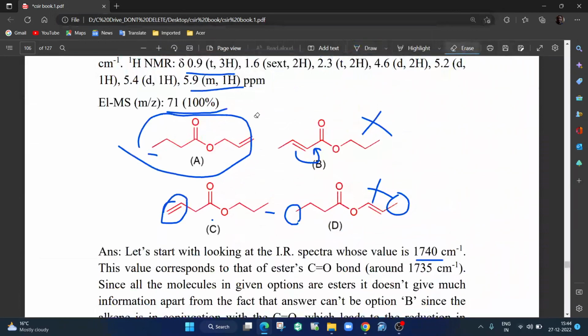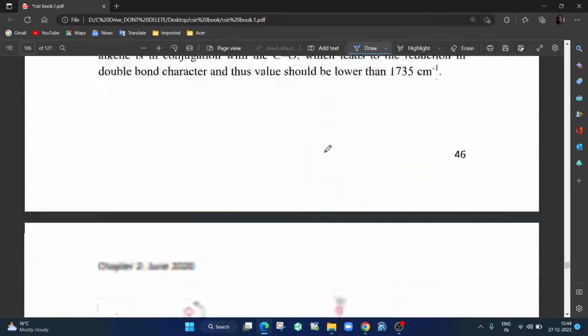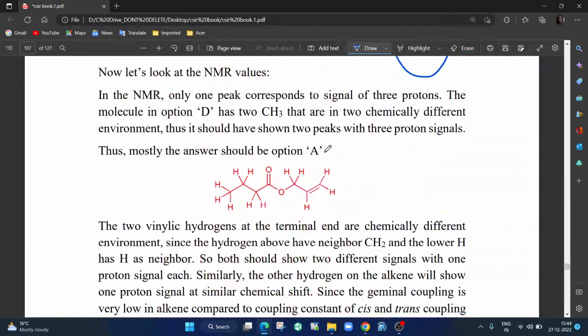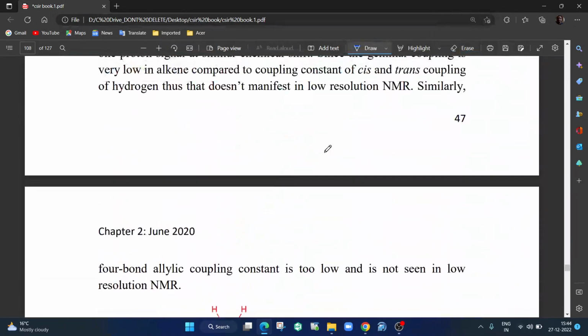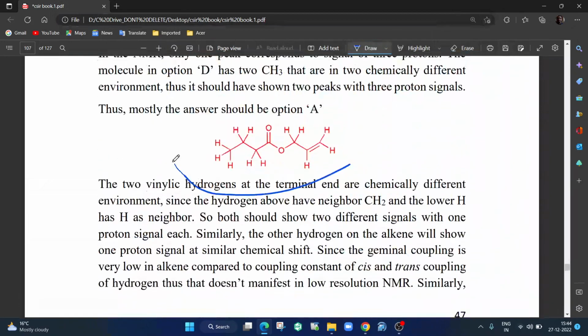But in an examination I would have just marked A and moved ahead because this is very clear, but right now I will take this opportunity to explain NMR spectroscopy through it. Okay, it's an interesting question. So now, this is the molecule. Let us understand how these peaks will come.